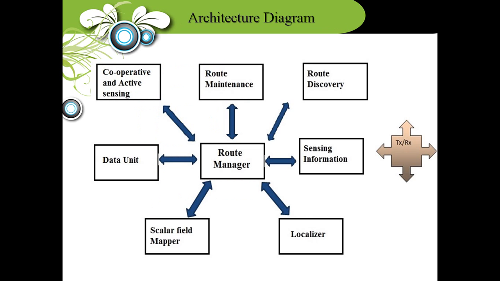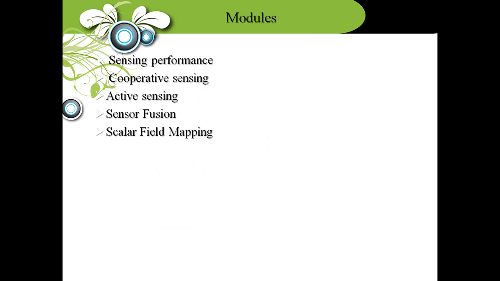The first one is cooperative and active sensing, with the route manager, route maintenance and route discovery, sensing information, localization, scalar field map and the data unit. These are the modules: sensing performance, active sensing, cooperative sensing, and scalar field map.